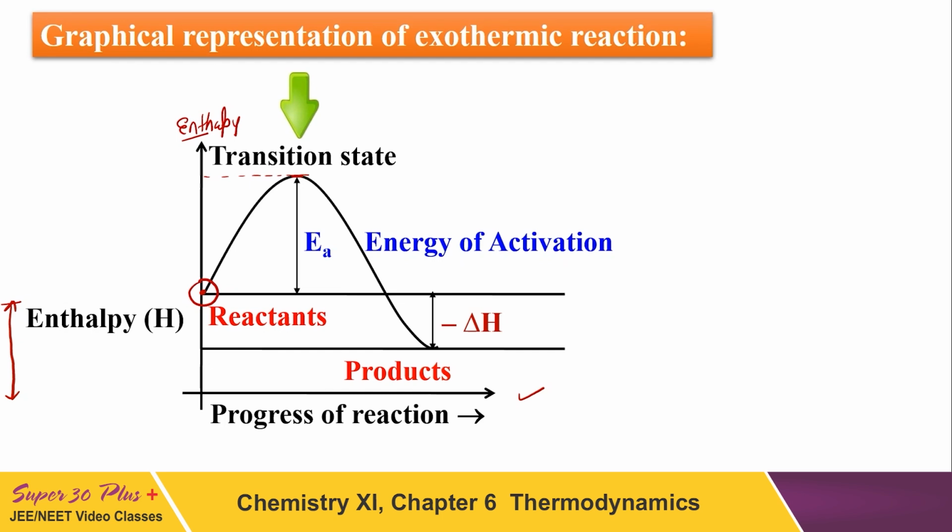So the reactant goes to the transition state, and when it finally converts into product, you see in this graph, the position of the product is lesser than the position of the reactant in terms of energy, which means energy is being released. This is the average energy of products, and the additional energy required to complete the reaction is called the activation energy, represented by EA.